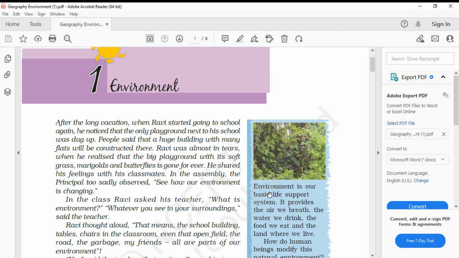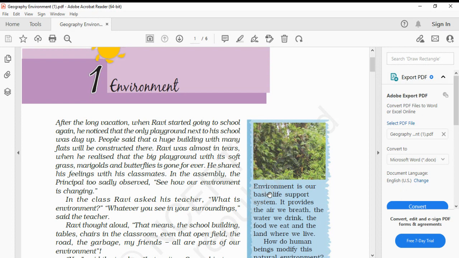After the long vacations, when Ravi started going to school again, he noticed that the only playground next to his school was dug up. People said that a huge building with many flats will be constructed in that playground.